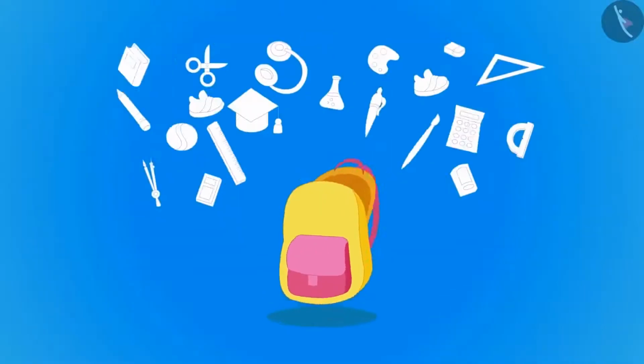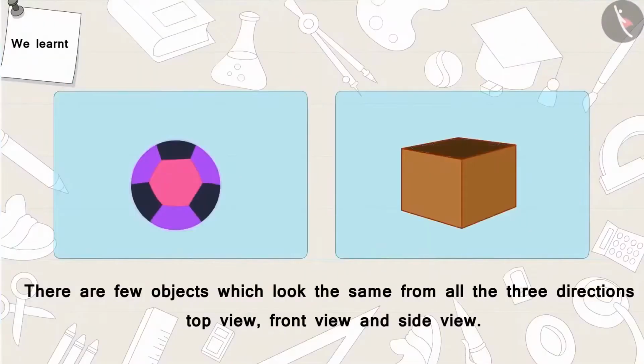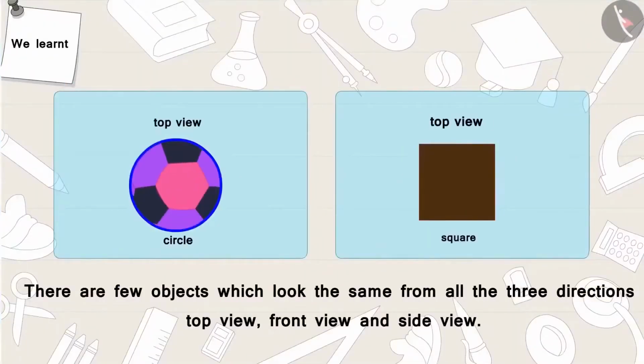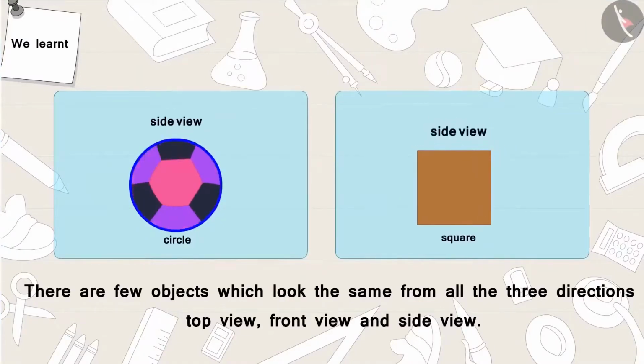So children, in this video we learned that there are a few objects which look the same from all the three directions: top view, front view, and side view.